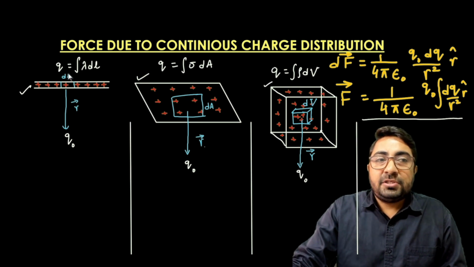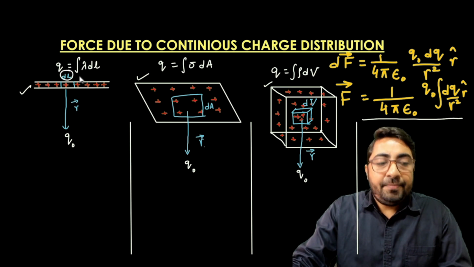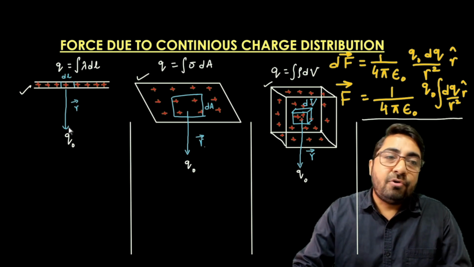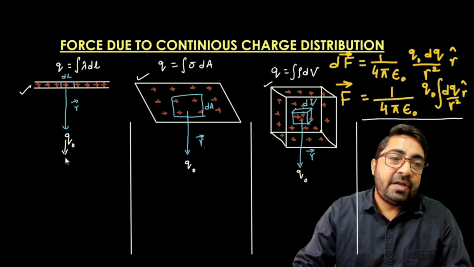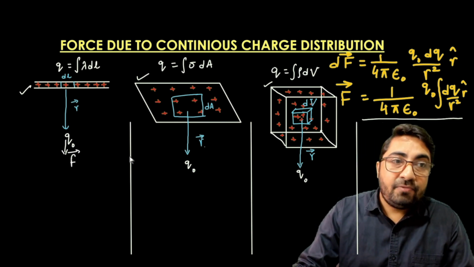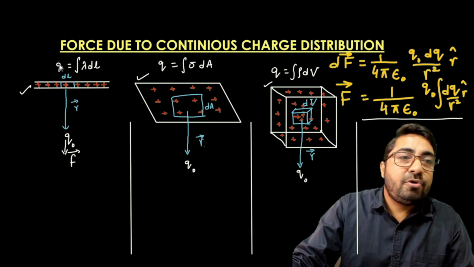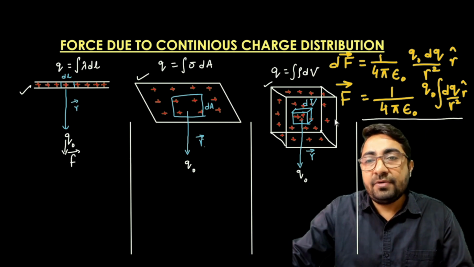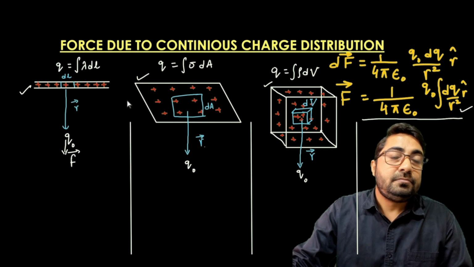Due to the small segment of length, that is dl, I want to calculate the force on the charge q naught. This is the value of force on the charge q naught, that is F vector. So simply what I need to do is put the value of dq in the given force.